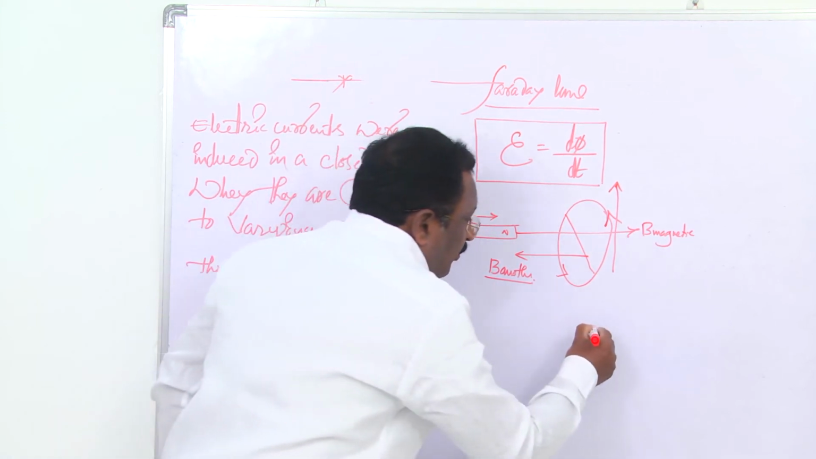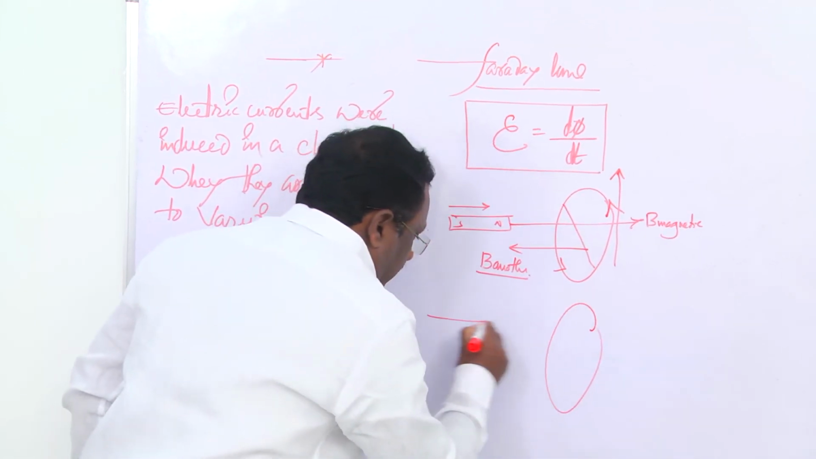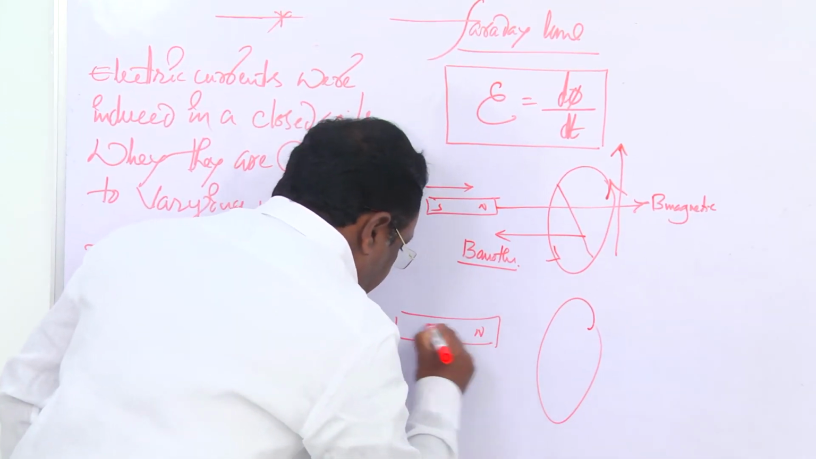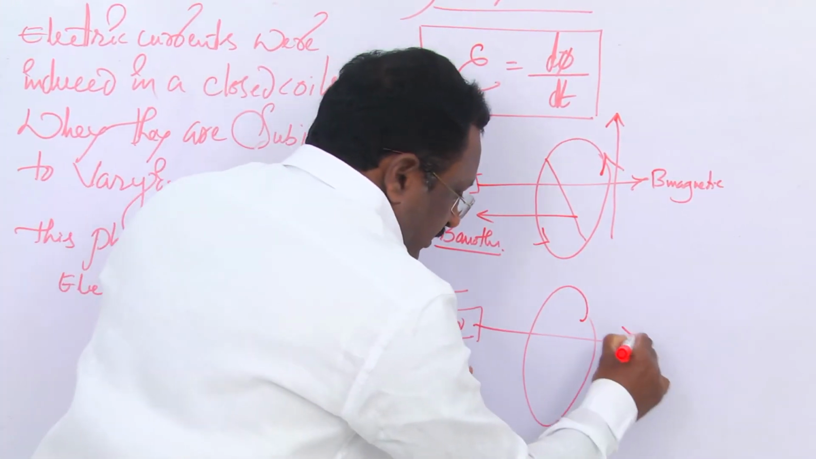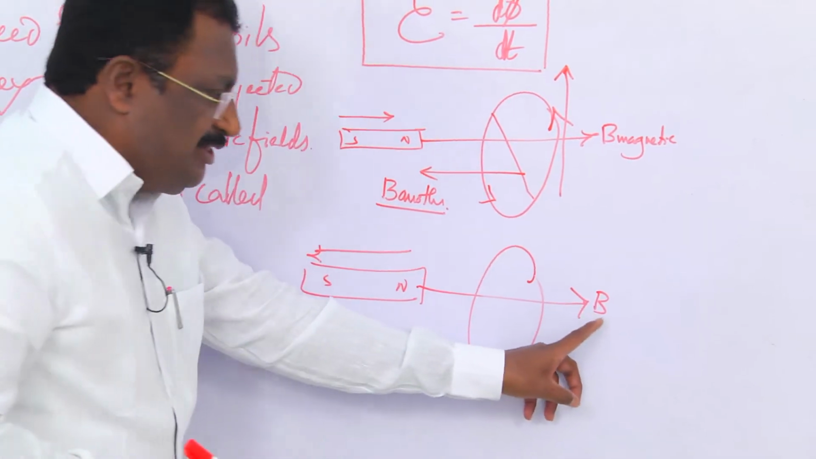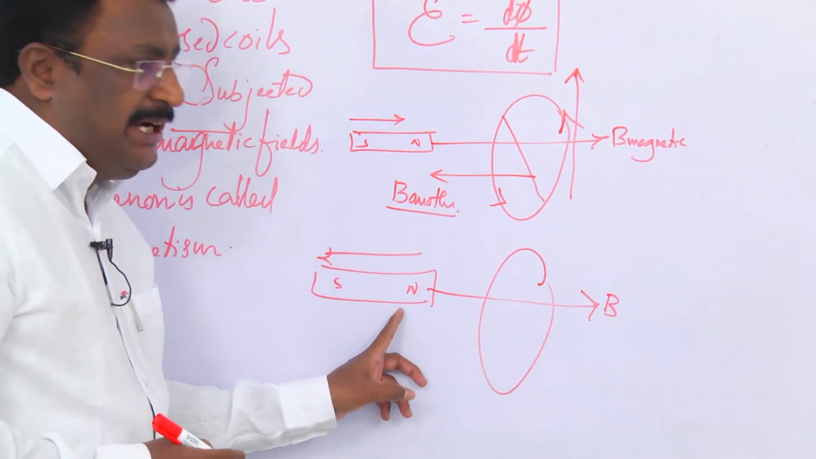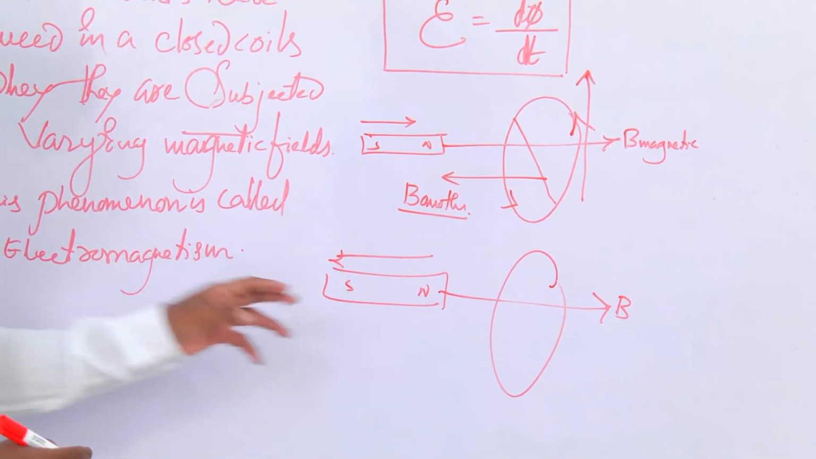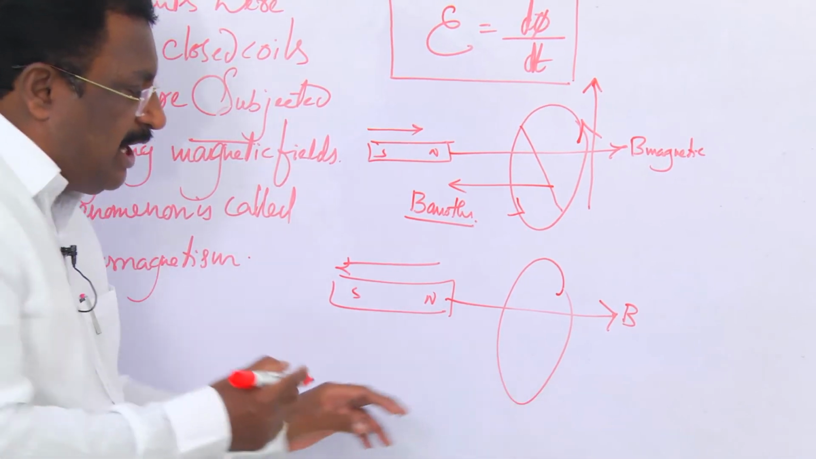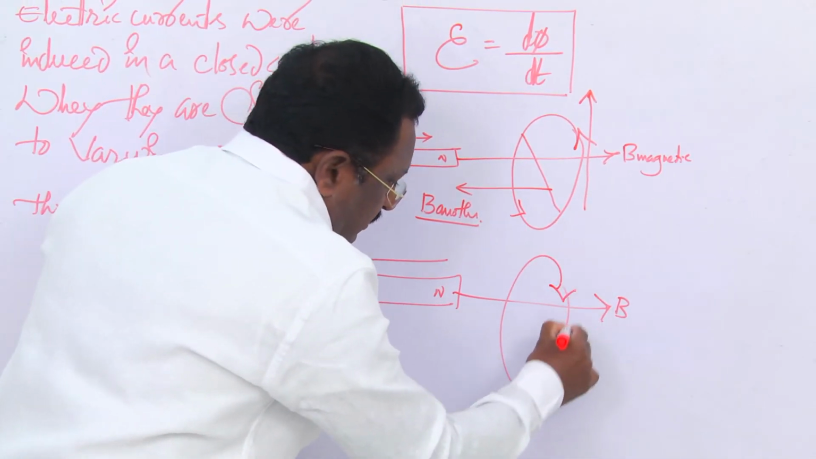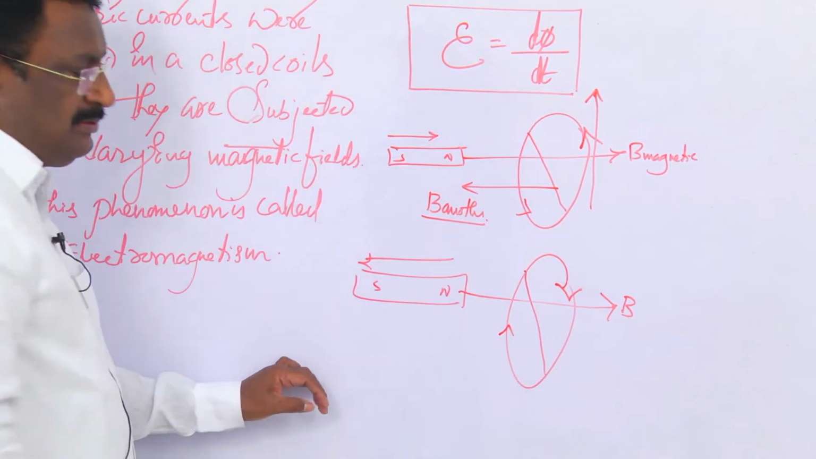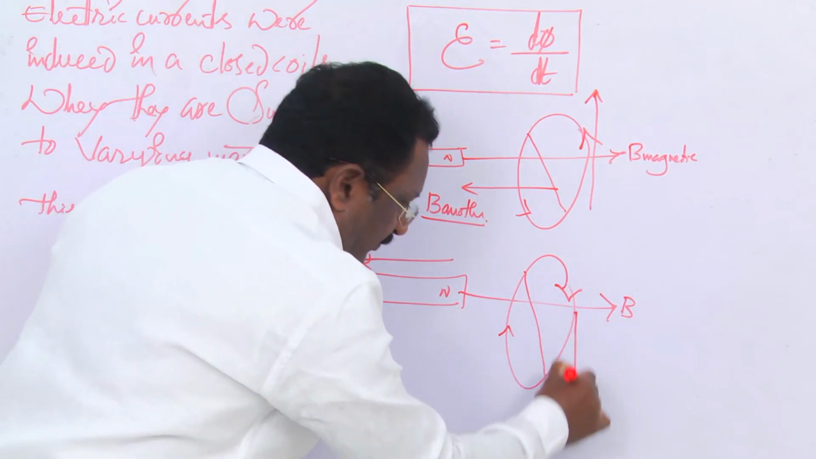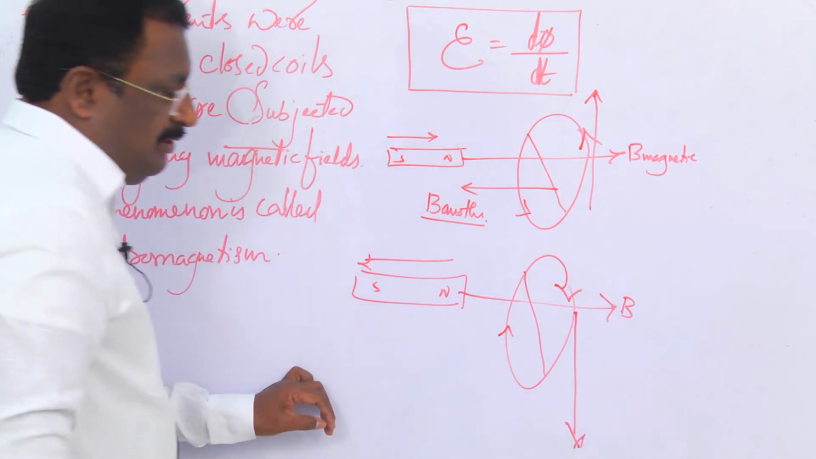For example, if the bar magnet is moving away from the coil, this is the direction of the magnetic field of the bar magnet when it is moving away. Now the current is induced in the coil in the clockwise direction, like this. Now it behaves like a south pole. This is the direction of the induced current. Now what happened?